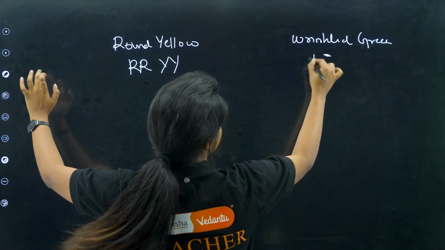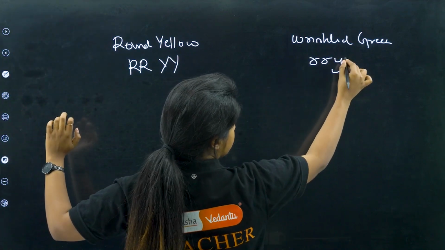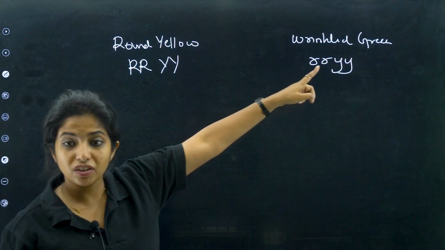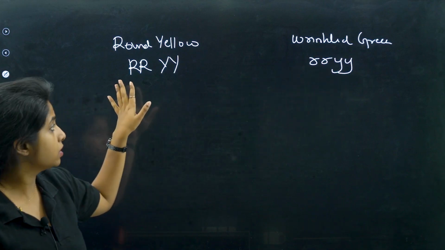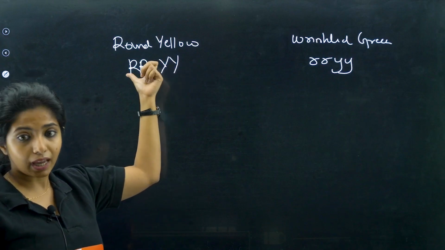So, you have to make small r, which is like this, and green, which will be represented like this. This is the recessive character. This is the dominant trait, and they are pure also. So, it has to be RR and YY, capital R, capital Y.